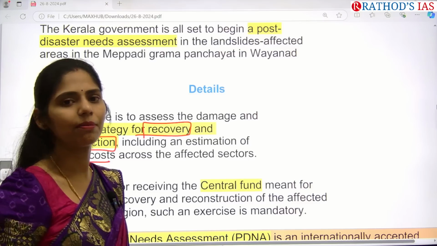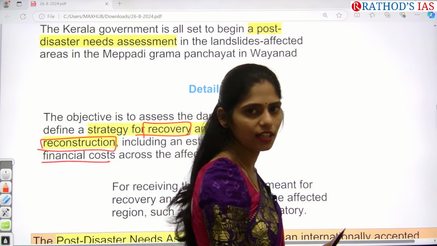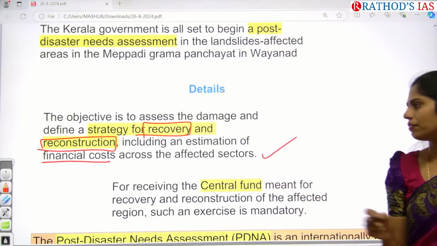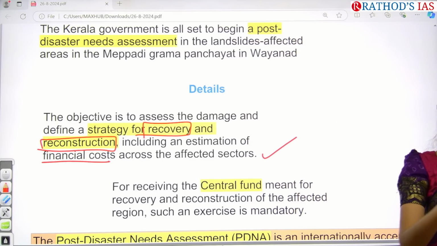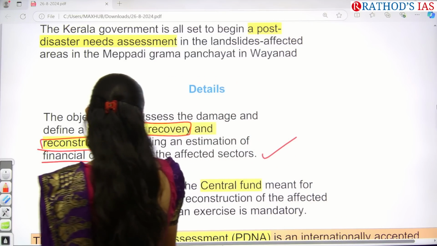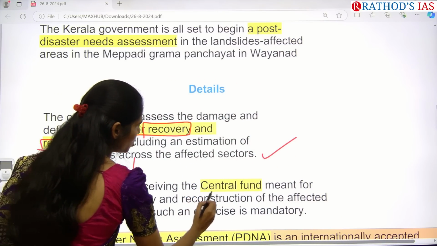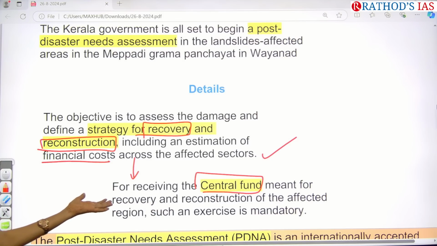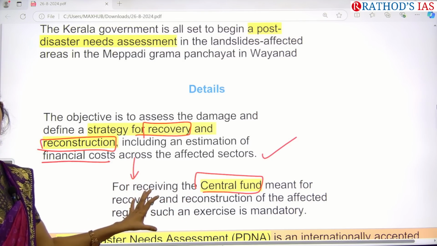So which sector had been affected? For example, agriculture, for example, industries, for example, services. So which sector had been affected and how much financial cost they need for reconstruction and development. And even this assessment is compulsory to get central funds which are given to the states for recovery and reconstruction of the affected region.